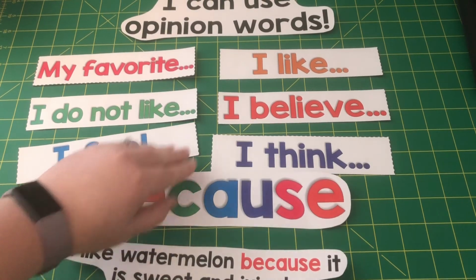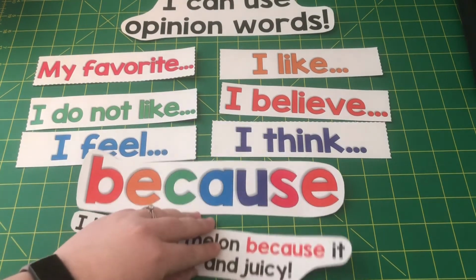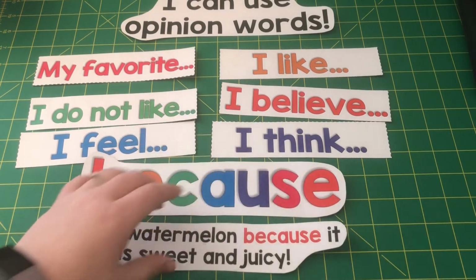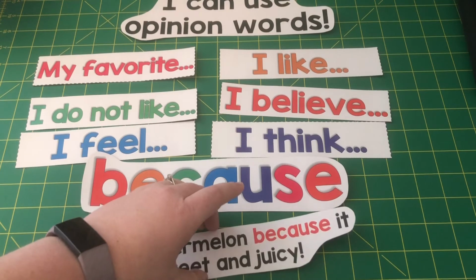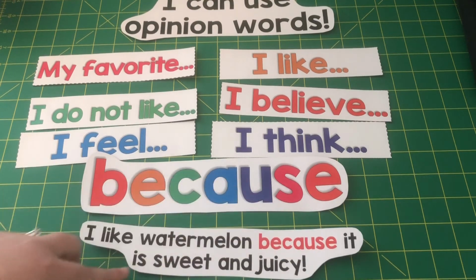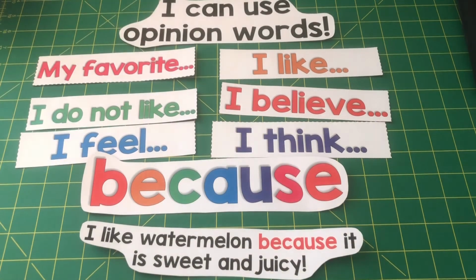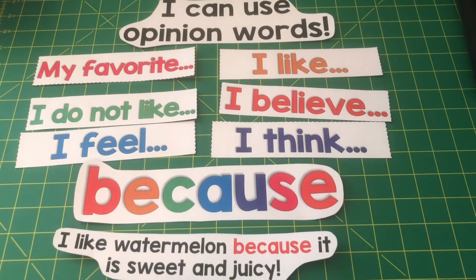So we want to make sure that our opinion is backed up by a reason. And our reason can be anything we want it to be, but it's got to be a reason why we have our opinion. So, in this case, our opinion is I like watermelon, and our reason is because it is sweet and juicy. So this one has two reasons, and when we write, we're trying to do 3 reasons. So, if you want to pause the video right now and copy this onto a piece of paper, that's perfectly okay. It might be really helpful later on. It'll also be on our wall later, so we'll see it again.